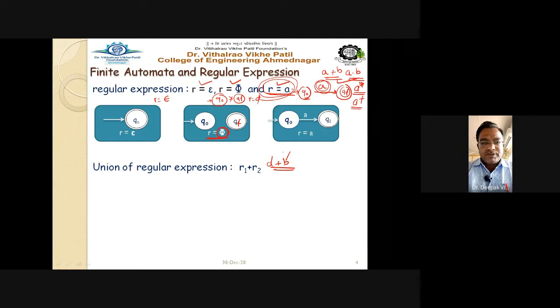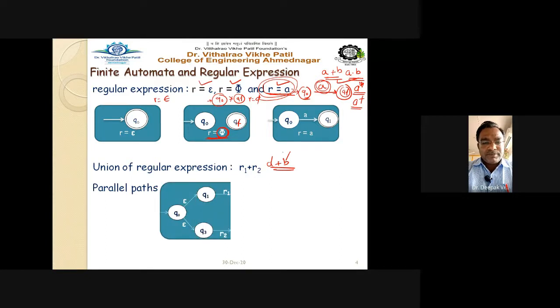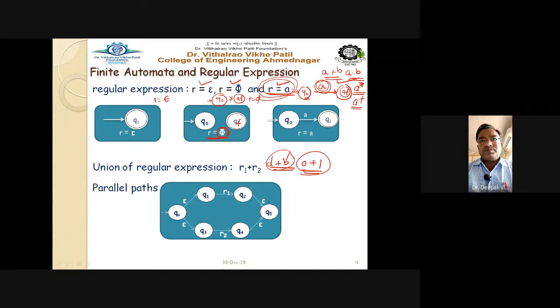The method is fixed, and the method is like this. Parallel paths must exist while drawing the automata. So how are these parallel paths drawn? See this diagram carefully for R1 plus R2, or this is nothing but your A plus B, or it may be 0 plus 1, or it may be any regular expression. If the regular expression is of the type 0 plus 1 or A plus B, then A is called R1, or 0 is called R1, and B is nothing but your R2.